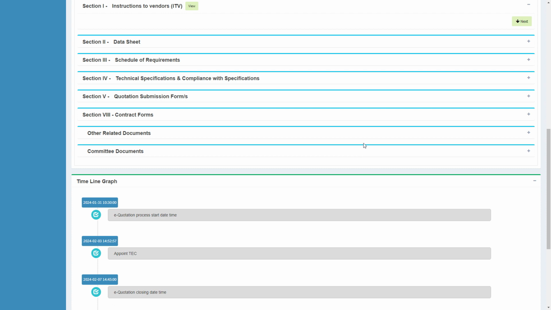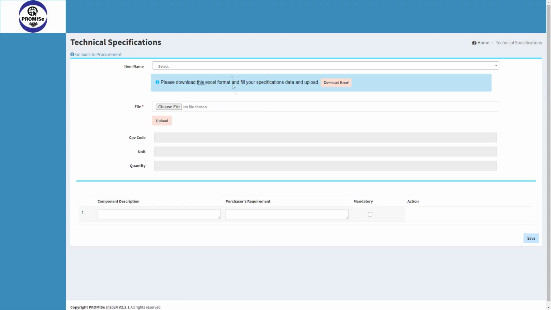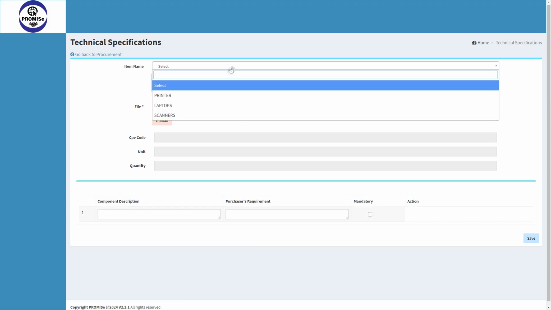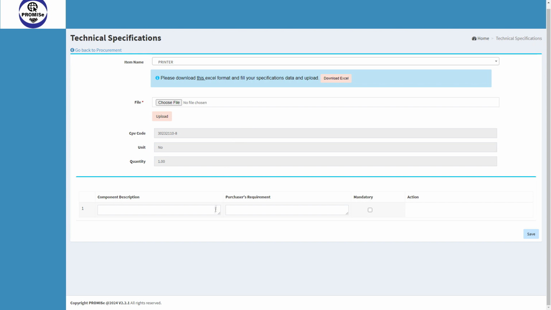Next, see how you complete the section 4 technical specification and compliance with the specifications. Click on the button Add Edit. Select the item name from the drop down. You can download the Excel sheet to complete the specification and upload. If not, down below, complete the specification using the web application.